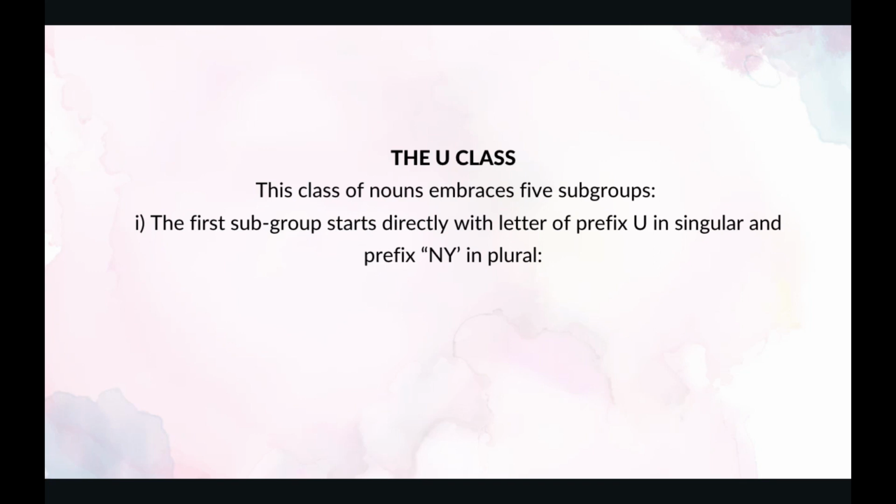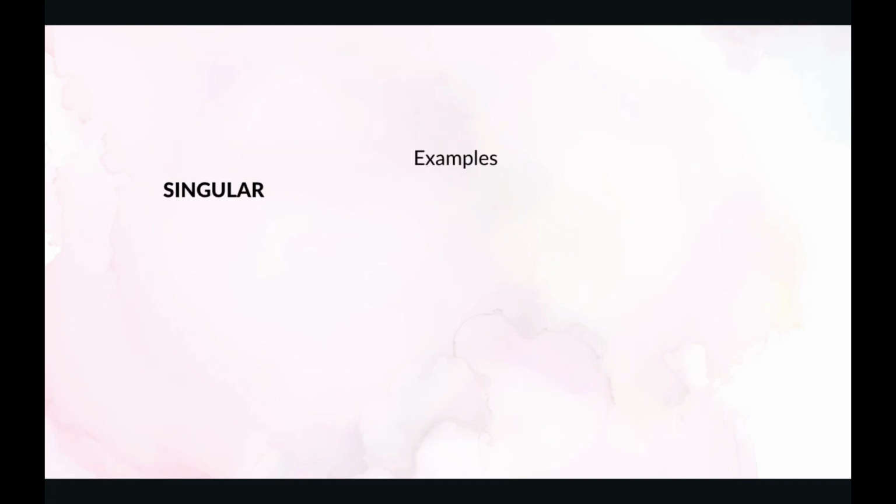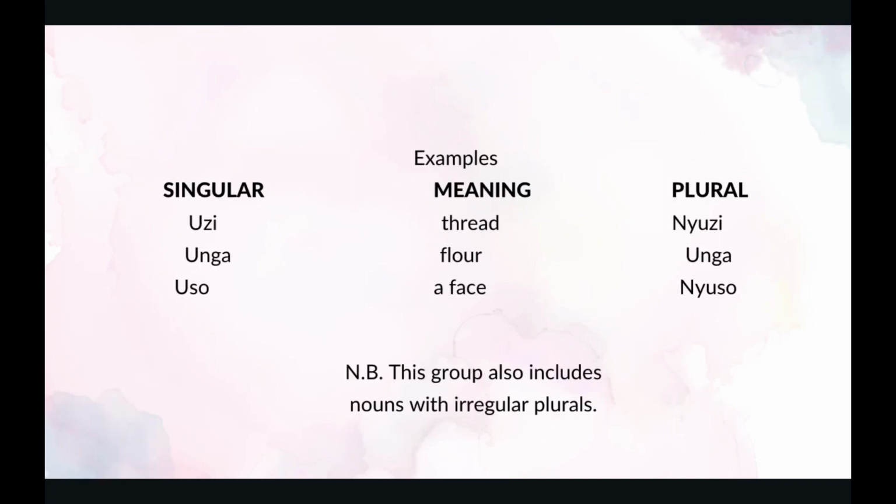We have the U class. This class of nouns embraces 5 subgroups. The first subgroup starts directly with the prefix U in singular and prefix N in plural. An example. In singular, uzi. Uzi is a thread. In plural, uzi is nyuzi.